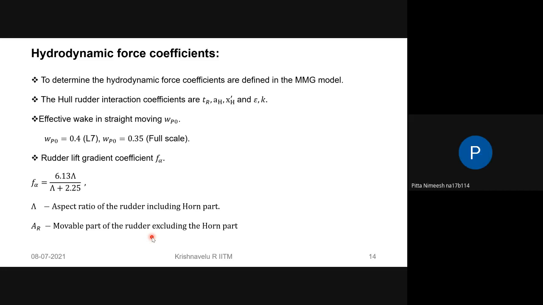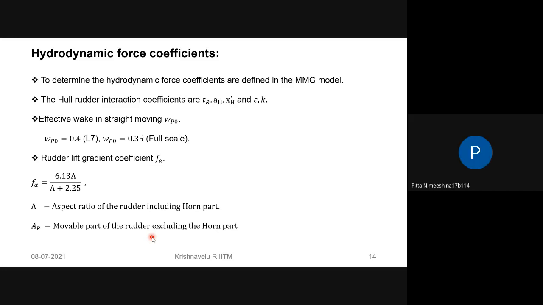Full scale will produce less wake in comparison to the model. It's not saying it will produce less wake. It is saying that the velocity of the flow at the back of a full scale ship, compared to the design speed, will be lower, which means the decrease in velocity is lower, whereas the decrease in velocity is higher for the model. Why? The flow slows down more with the model compared to the full scale.